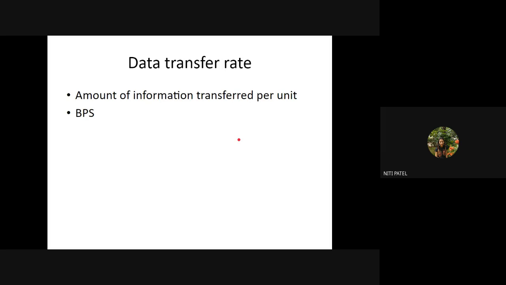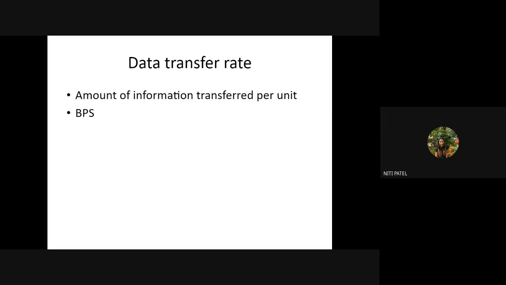Okay. Next is data transfer rate. What is data transfer rate? It is the information that is transferred between two systems. If I am sending some message or some file to, say, suppose Iman, whatever amount of information I'm transferring, maybe 1 GB, 2 GB, or 2 MB, that is considered the data transfer. So if I'm sending experiment 1 to Iman, and the size of that experiment 1 is, say, 2 KB, the data transferred is 2 KB.